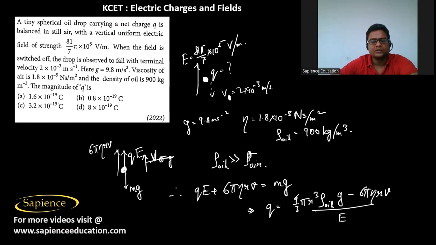So it is told that when the field is switched off, the drop is observed to fall with a terminal velocity. That means when the electric field is switched off, then this term will become 0. So then 6 pi eta rv will be equal to mg.